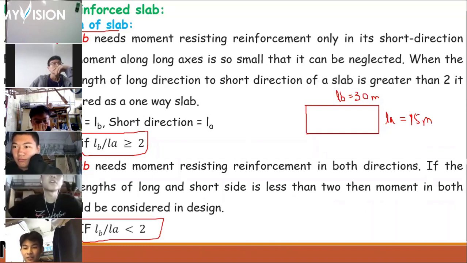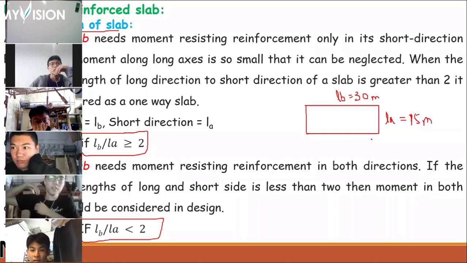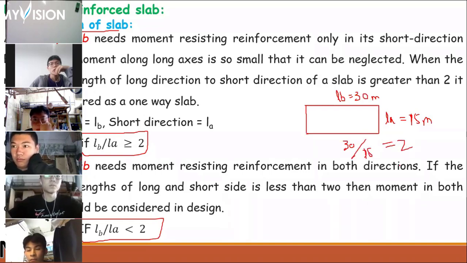Two-way. Oh, one way. I didn't divide it clearly. It's one way. 30 divided by 15 gives you the answer, which is equal to 2. So if the value is equal to 2, then it is a one-way slab.